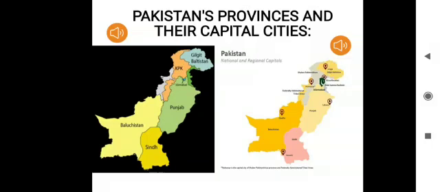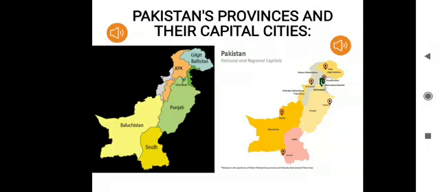I just told you the provinces and self-governing territories of Pakistan. Now I'm going to tell you the capital cities of those provinces and self-governing territories. Can you see the picture at your right? This picture shows us the capital cities. The first one is Balochistan. The capital city of Balochistan is Quetta.